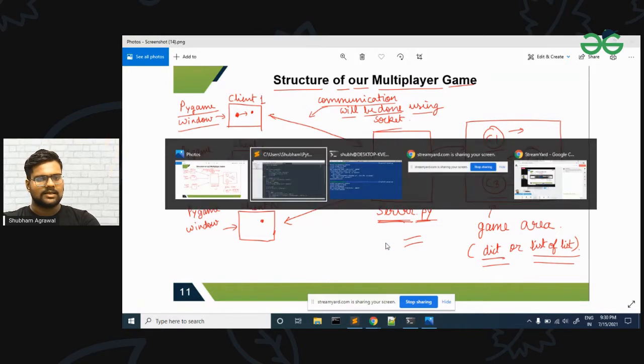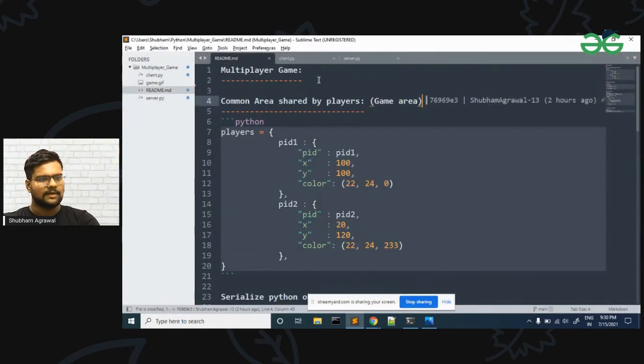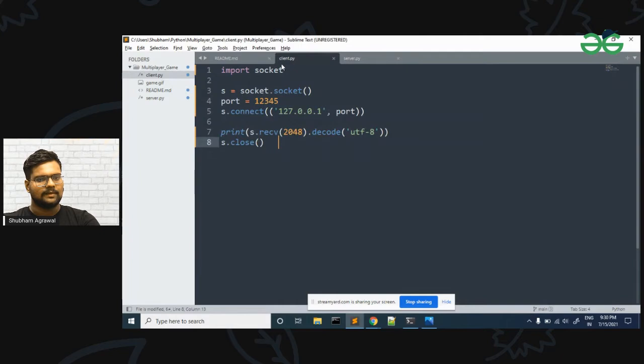Now let's go to server.py, and let me go to readme.py. Here we have a common area shared by the players, also known as the game area. We are going to implement it using a dictionary. Here players are there, and it is a dictionary in which we have PID1, a player ID. We are going to take the player name or player ID using a command line argument in client.py.